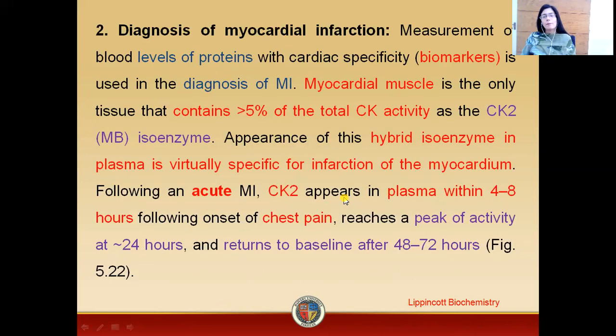Now, what happens in case of myocardial infarction? The level of these proteins acts as a biomarker for the diagnosis of myocardial infarction.